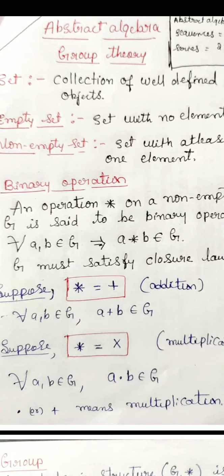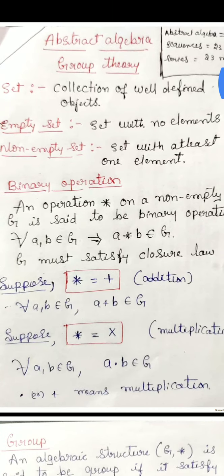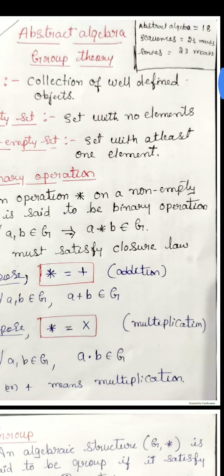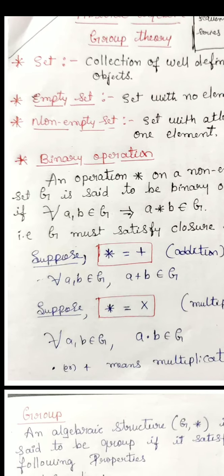Okay, so here what it says: an operation star, that may be addition, multiplication and so on, on a non-empty set G is said to be a binary operation if for any a, b belongs to G, a star b must belong to G. This property is known as closure law.